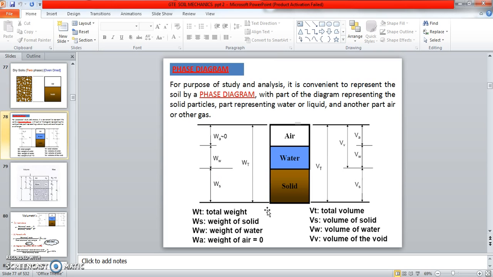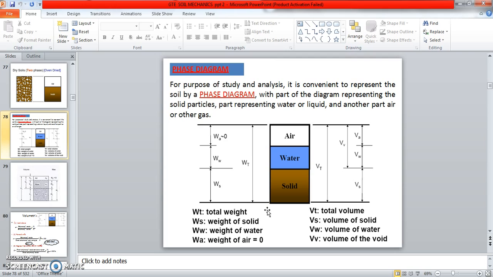See here the phase diagram. For the purpose of study and analysis, represent the soil by a phase diagram, with one part representing the solid particles and another part representing water or liquid, or air or other gas. So in the three-phase system, air is there, water is there, solid is there. We give the symbols: WA is equal to 0, WW weight of water, WS weight of solid. On this side, total volume, volume of solid, volume of air, volume of water. This is the total volume of voids, VV.